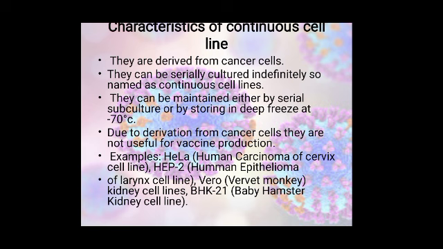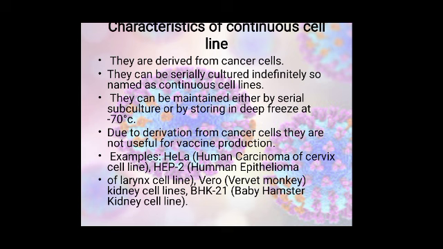Now the characteristics of the continuous cell line. These continuous cell lines are derived from cancerous cells. They can be serially subcultured indefinitely, so they are named continuous cell lines, because we can continuously grow these cells. They can be maintained either by serial subculture or by storing in the deep freeze at -70 degrees centigrade. Due to the derivation from cancer cells, they are not useful for vaccine production. Here we can only cultivate viruses using this continuous cell line, while only primary or diploid cell cultures are used for vaccine production.